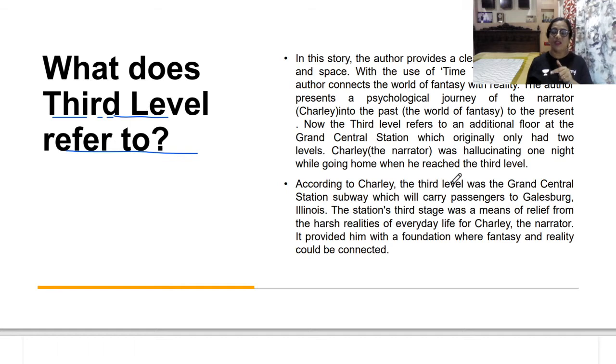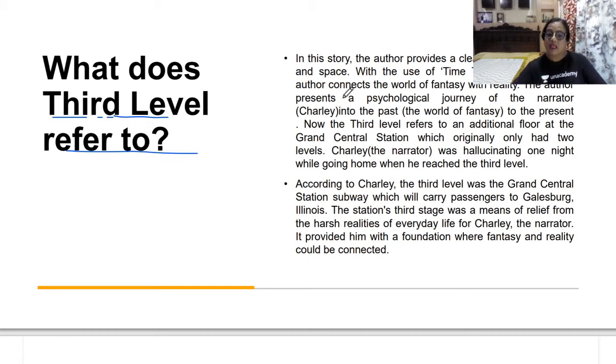Now, in this story, there is the narrator whose name is Charlie. So what do you find here? There is a psychological journey of the narrator, Charlie, into the past. What is the past? That is his imaginative world. That is his past. That is the world of fantasy. That is not the real world. All right. Now you see, from the world of fantasy, to the present. To the present means the present time in which he lived. So what is actually the third level?